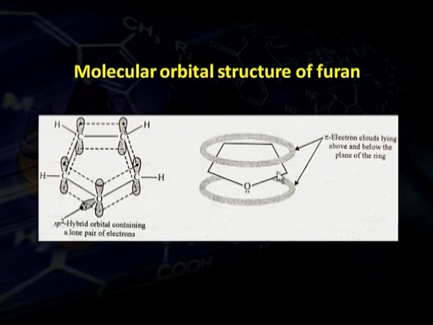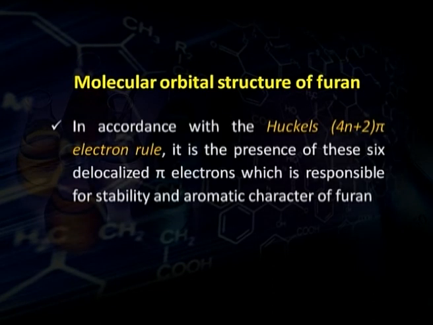And so, there are in all 6 pi electrons present in the molecule, 1 electron from each carbon atom. So, in total there are 4 electrons from carbon and 2 from the oxygen atom. It is therefore forming a 6 pi electron cloud, that is Huckel's sextet, the aromatic sextet. Therefore, furan shows aromatic character. So, according to Huckel's rule, the presence of these 6 delocalized pi electrons is responsible for the stability and aromatic character of furan.